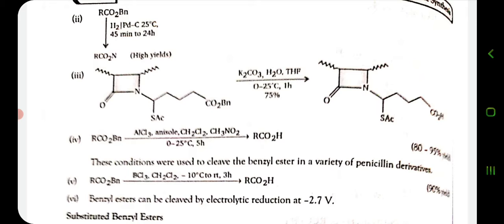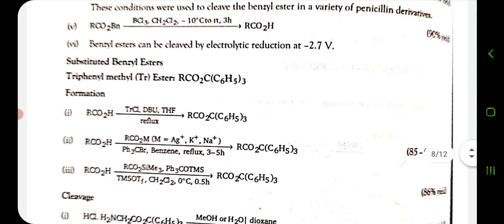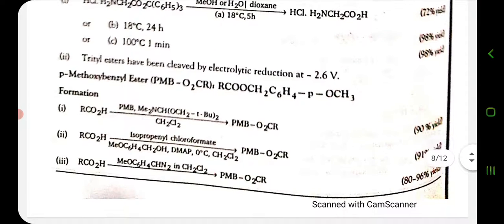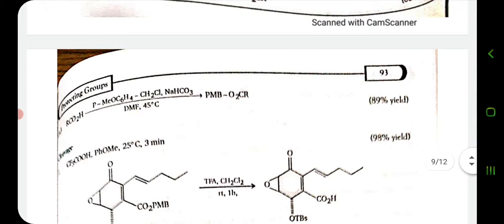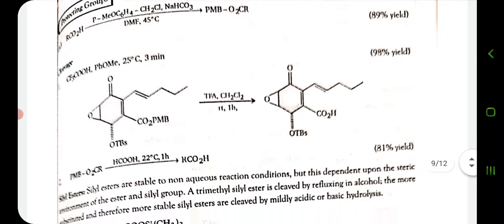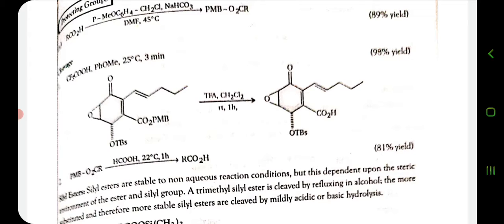Similarly, substituted benzyl esters are formed from carboxylic groups. Substituted benzyl esters and triphenylmethyl esters are formed and cleaved by these reactions. So students, these are more and more examples of acid derivatives to protect the group, and the cleavage or deprotection is done.